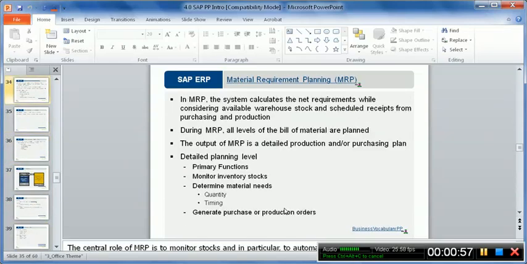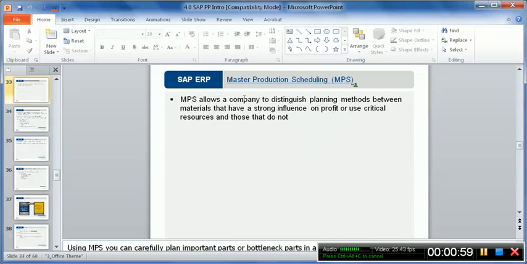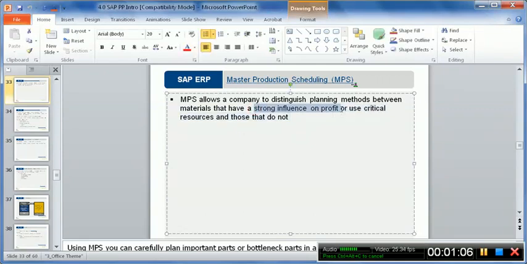MPS basically allows a company to distinguish between planning methods for materials that have a strong influence on profit or use critical resources and those that do not. This is a bit technical, but to keep it straightforward without going into complexities, MPS in simpler terms is the master production schedule, which is planning for the finished goods, planning for the independent requirements, planning for the customer requirements.